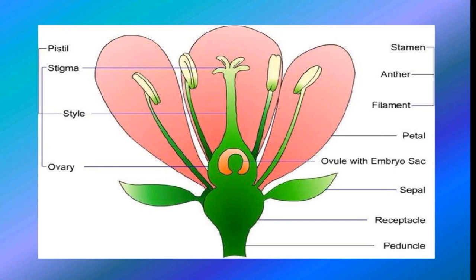Then the next is androecium, that is stamens. Androecium constitutes individual units called stamens, and the stamens are the male reproductive organs of a plant which form the third whorl of the flower. There may be several stamens in a flower. A single stamen is made up of two parts, that is a stalk called filament and the anther, a swollen, usually bilobed structure attached to the distal end of the filament. A bilobed anther bears four inner chambers called pollen sacs or microsporangia. The anther produces powdery particles called pollen grains, and the pollen grains contain the male gametes.